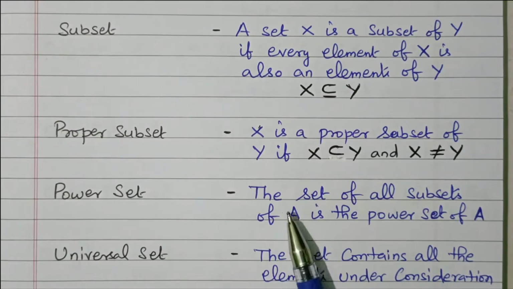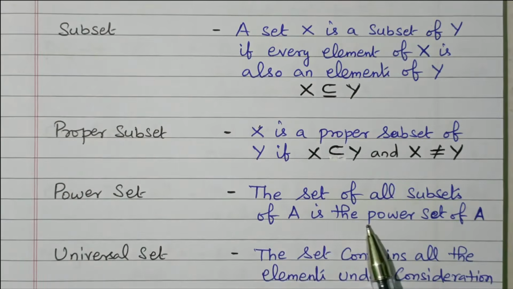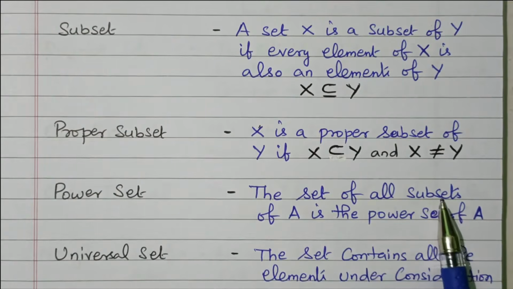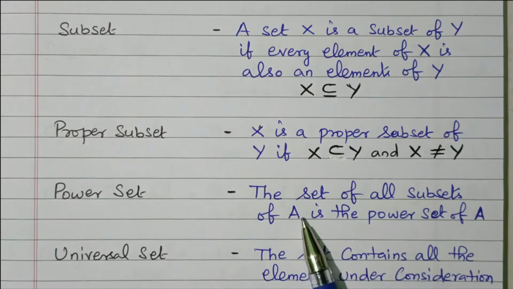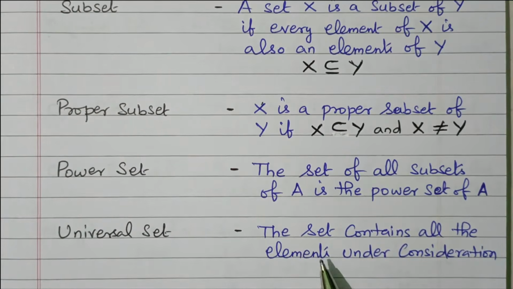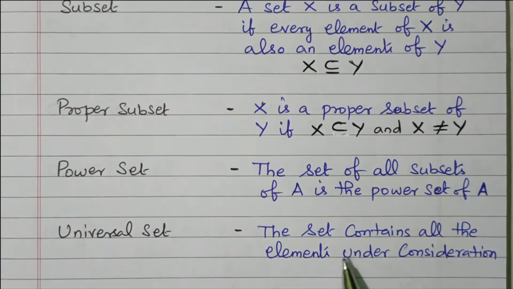Then power set. The set of all subsets of A is the power set of A. This is called a power set. A is the main set, and the set of all its subsets is the power set of A. Then universal set. A set that contains all the elements under consideration. Universal means it contains all the elements under consideration. If you take any object or any statement, the set that contains all the elements under consideration is called the universal set.